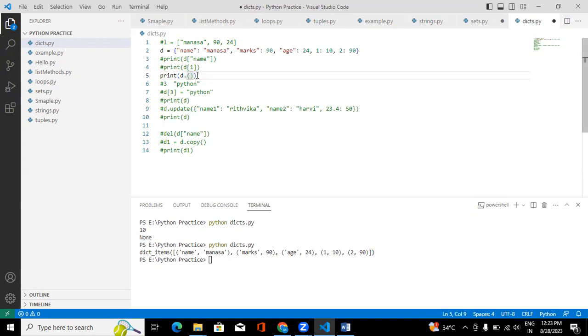Then if you want to get only keys, a list of keys, simply you can do d dot keys, the dictionary name dot keys method. See, now it returned a list of keys: name, marks, age, 1, 2. These are my keys. Now if you want to get only values, not the keys, just run d dot values, and this time it returned only values: Manasa, 90, 24, 10, 90. Items will give you a list of tuples with keys and values. The keys method will return a list of keys and the values method will return a list of values.